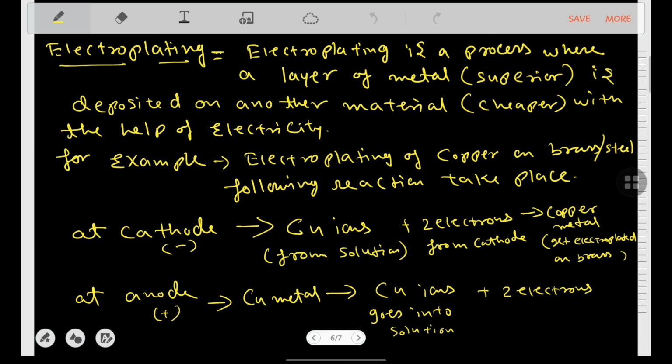The following reactions will take place at the cathode and anode. When we talk about the cathode, it's the negative side, so obviously the copper ions from the solution will get deposited on the metal, that means on the brass metal. Now the next is at the anode. The anode is the positive side, from where the Cu metal will break into Cu ions due to the copper sulfate solution, and there's electrolysis over there, and then it is electroplated on the brass.